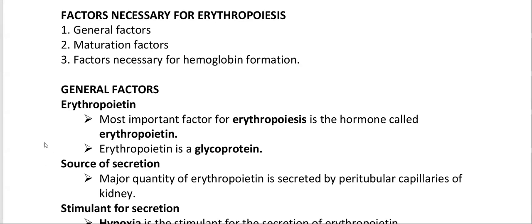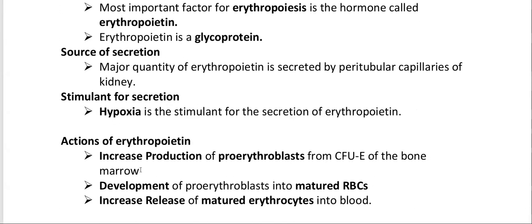Erythropoietin is a glycoprotein. Source of secretion: the major quantity of erythropoietin is secreted by the peritubular capillaries of the kidney. Stimulant for secretion: hypoxia is the stimulant for the secretion of erythropoietin.